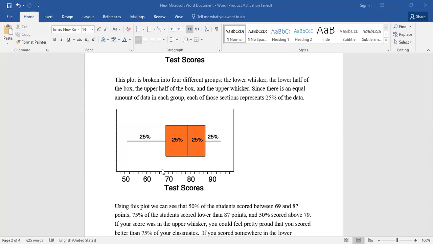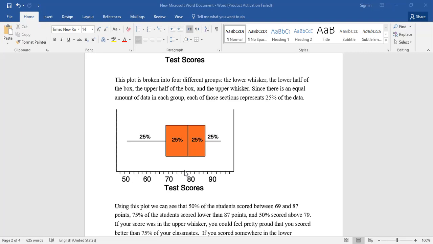So, if your score is 79, where does 79 lie? Upper whisker or lower whisker?